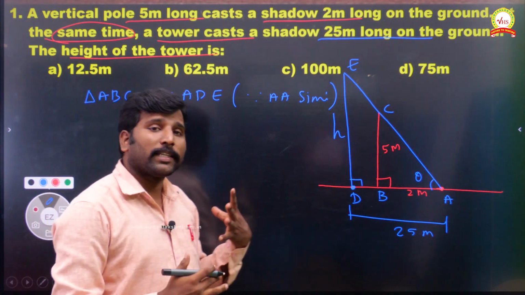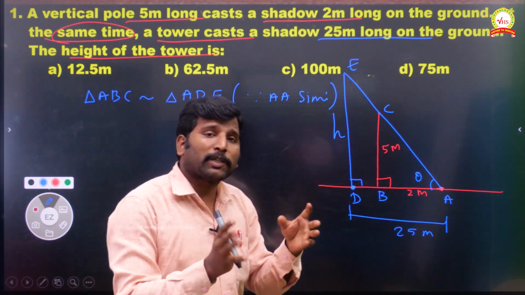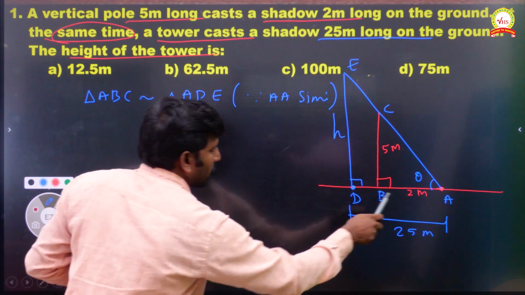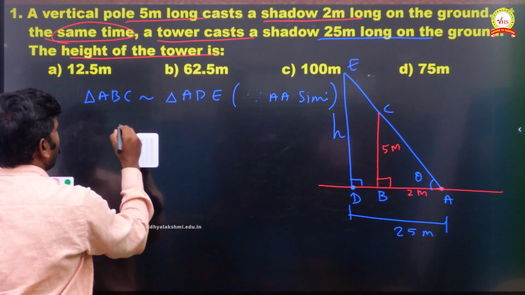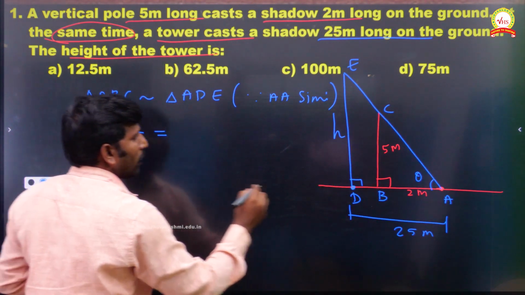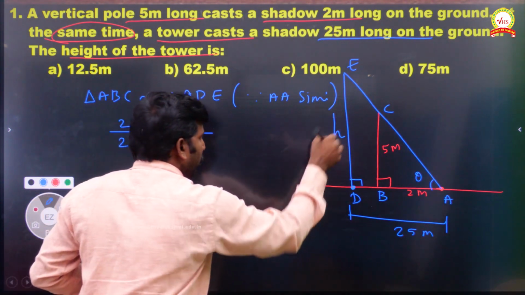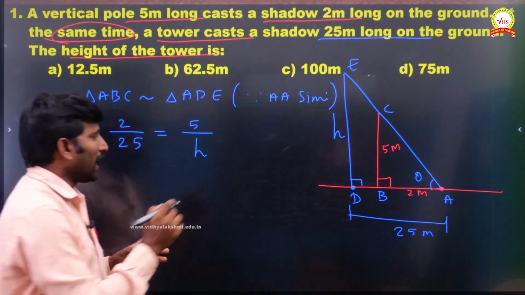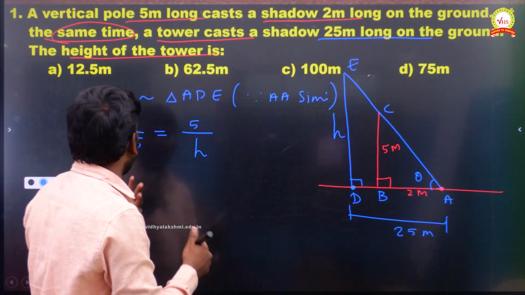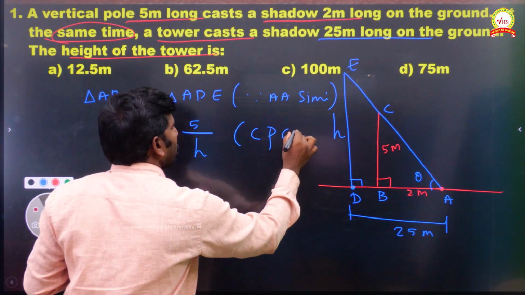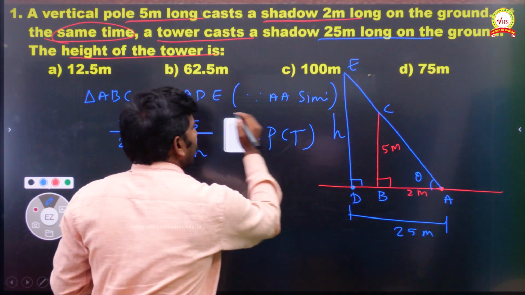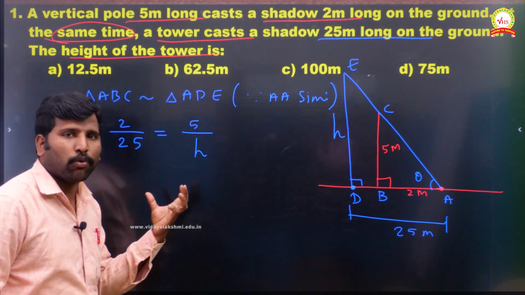After saying this will be similar, the condition is that corresponding sides are in the same ratio. So base divided by base. First I am taking the smaller one, base is AB. So directly I will go to the value. Base is 2, and bigger base is 25, which is equal to smaller height 5 and bigger height we have to find, h. As the two triangles are similar, their corresponding parts are in proportion, by using CPCT, corresponding parts of similar triangles. But it is not equal, it is an equivalent ratio.